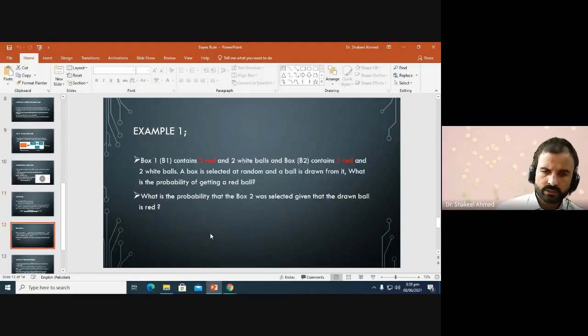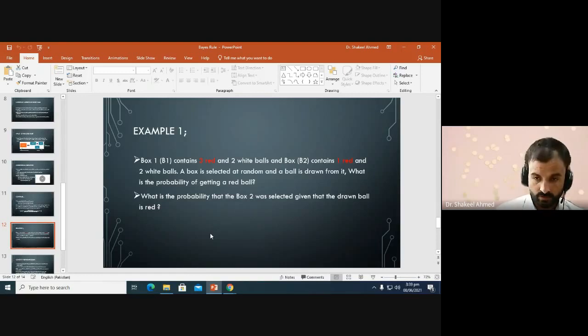Now we discuss an example of two boxes containing red and white balls. Box 1 contains three red and two white balls, and box 2 contains one red and two white balls. A box is selected at random and a ball is drawn from it.